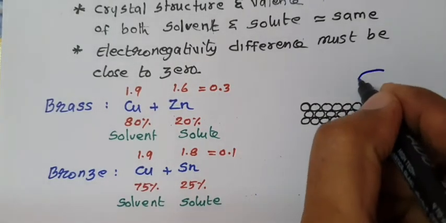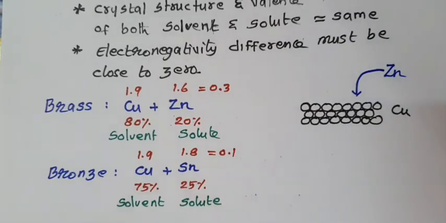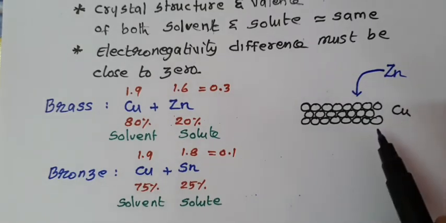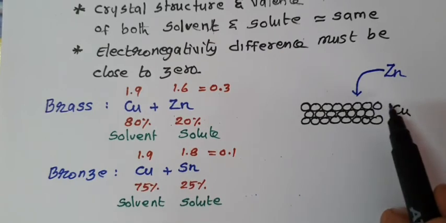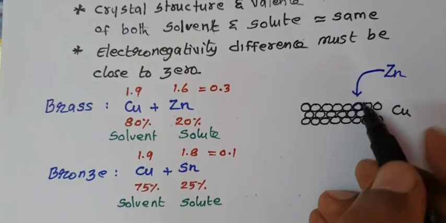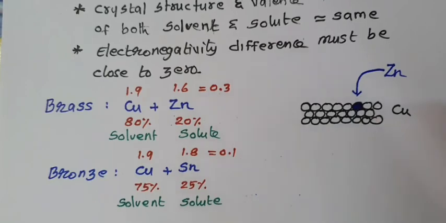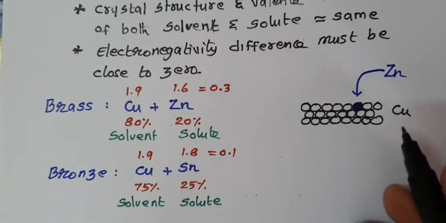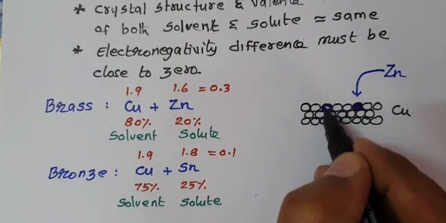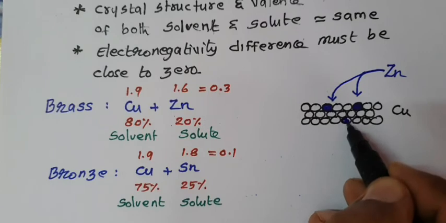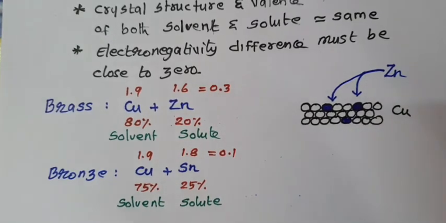Zn is mixed with copper to form brass. If both metals have the same crystal structure and valency and similar atomic radii, one metal atom can be easily replaced by another metal atom in the crystal lattice.